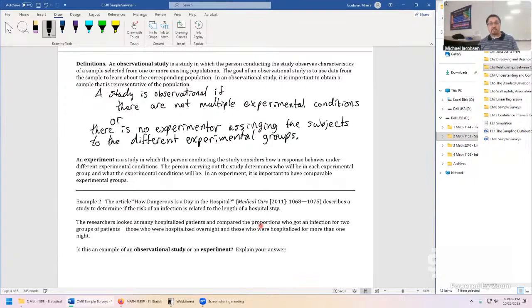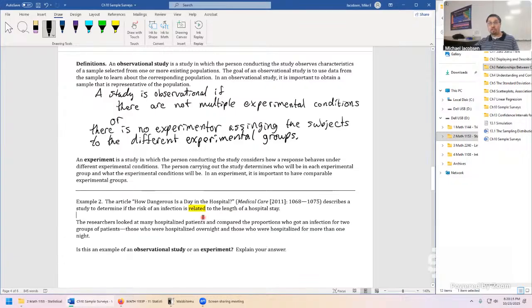So if we just look at data as it was, and we didn't assign people to those groups, it's observational. Or if there are just not multiple different conditions we're looking into, it's also not an experimental design. We're just looking into an observational study. And that takes us down to example 2. It says the article, How Dangerous is a Day in the Hospital? This is medical care from 2011, so even older data, describes a study to determine if the risk of an infection is related to the length of a hospital stay. Notice that word related.